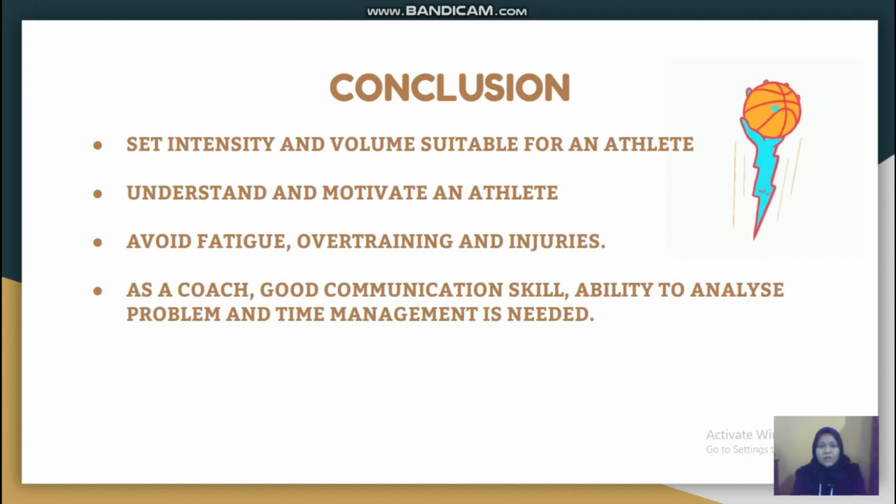And then the role of coaches is to be alert to everything that happens in the training session, such as whenever an athlete feels fatigue or experiences injury. And then we also need to be alert and avoid the athlete from getting overtraining. That is the reason for calculating the IOD and all. So the IOD helps us a lot in developing the training program.